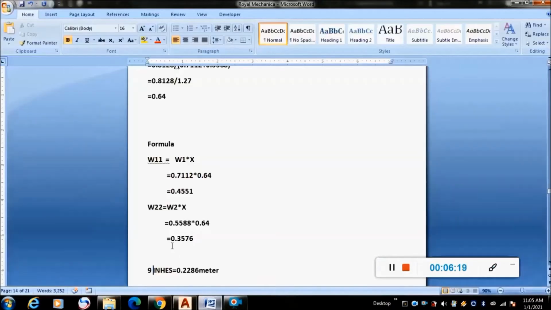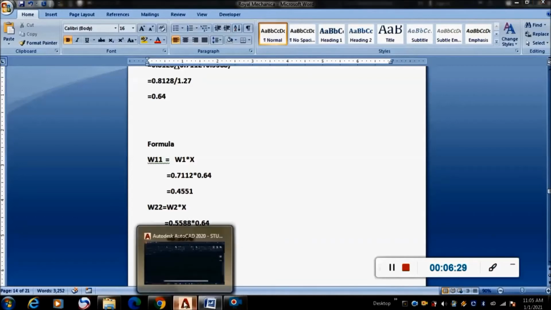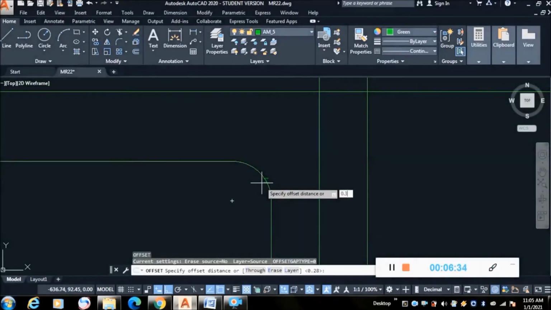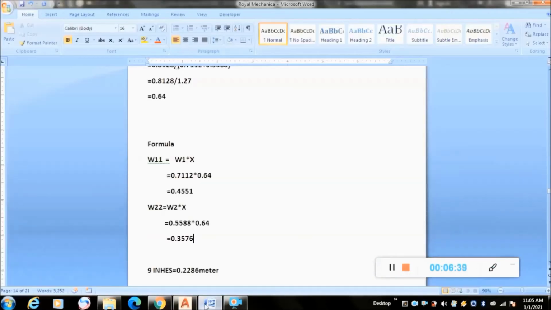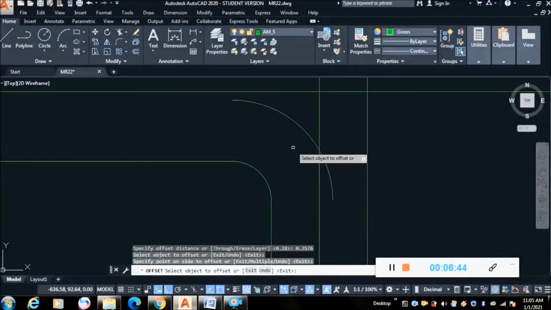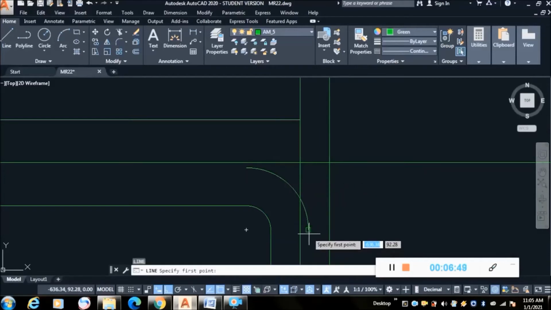As you can see, W22 is 0.3576, the width of this elbow. You have to select the object to offset and select it like this. Now take the line command and join like this. Again take the line command and join like this.